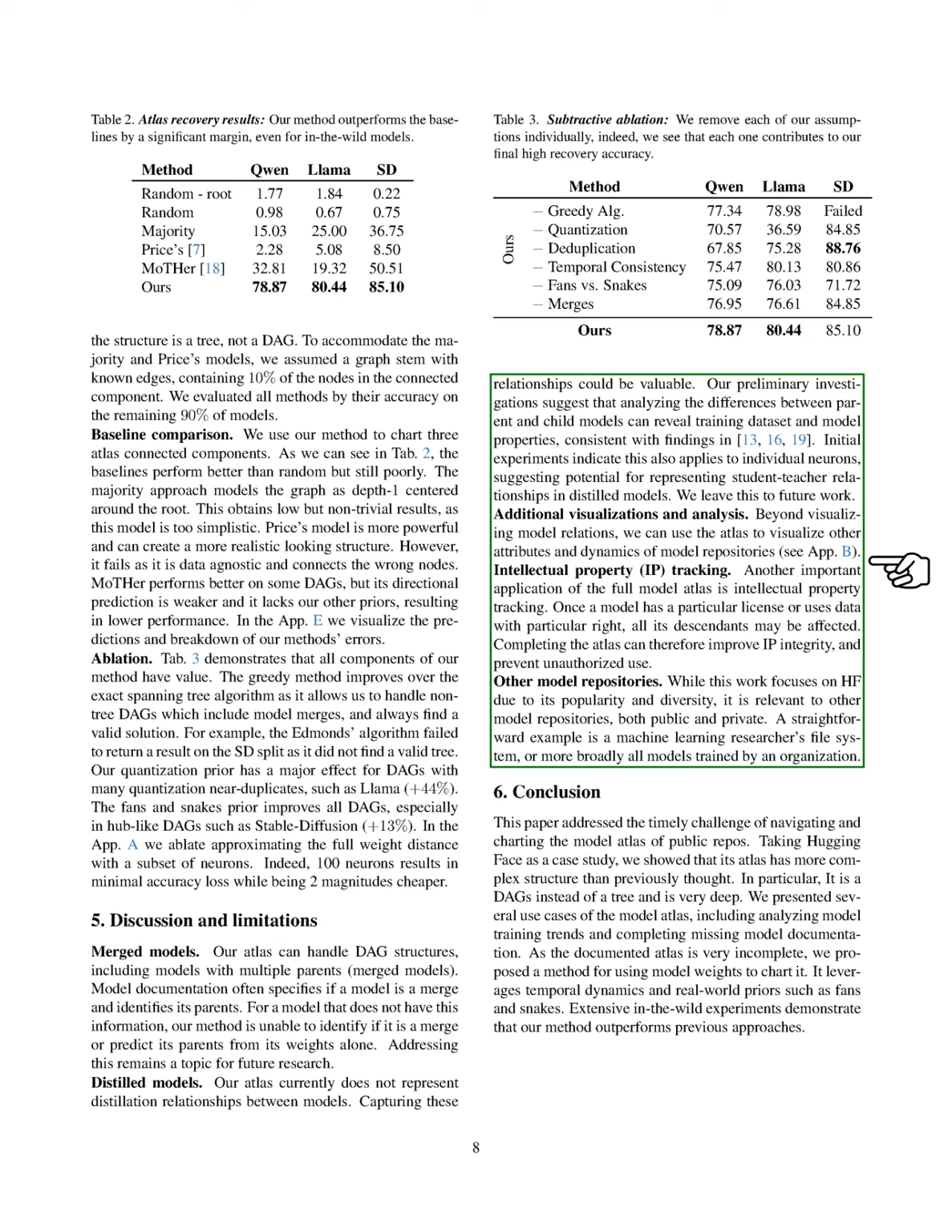Beyond visualizing model relations, we can also use the atlas to visualize other attributes and dynamics of model repositories. An important application of the complete model atlas is intellectual property tracking, as a model's license or data rights can affect its descendants. Completing the atlas can enhance IP integrity and prevent unauthorized use. While our work focuses on Hugging Face due to its popularity and diversity, it is applicable to other model repositories, including those used by organizations or individual researchers.